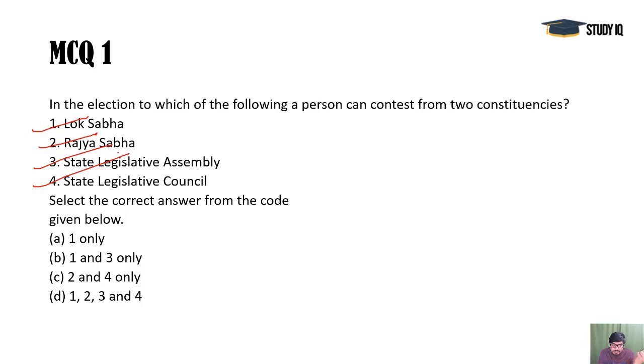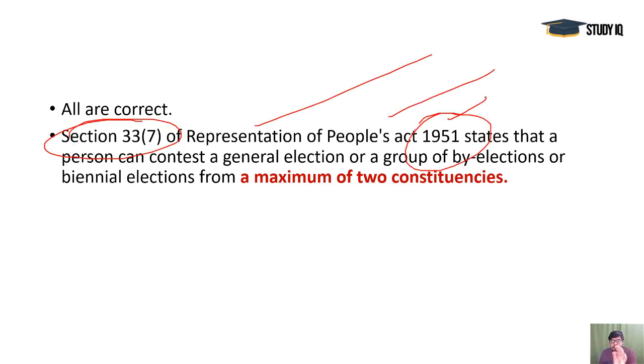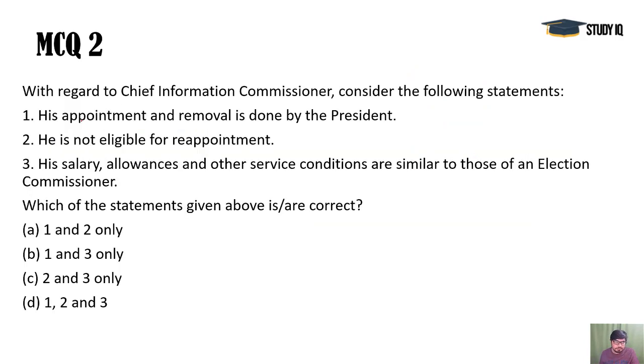This provision is there in the Representation of the People Act of 1951. So D would be the answer here: 1, 2, 3, and 4, all are correct. Section 33(7) is there in the RP Act of 1951, and it's a very specific act. You must know all the facts given in this particular act, because it is separately mentioned in the prelims syllabus by UPSC. So a maximum of two constituencies, not more than that.